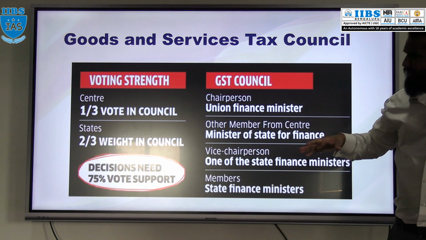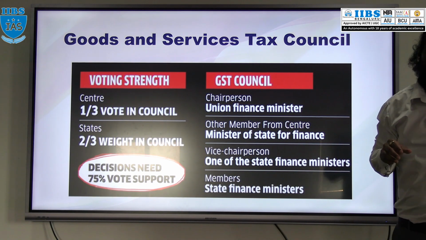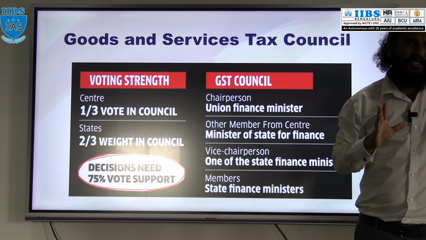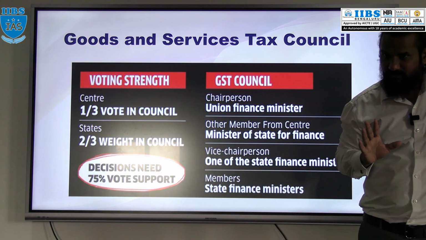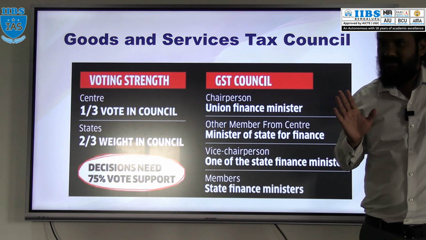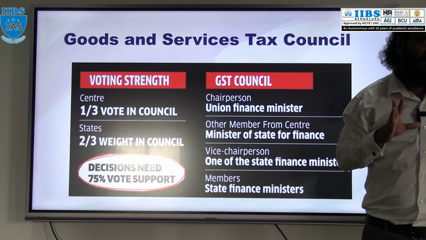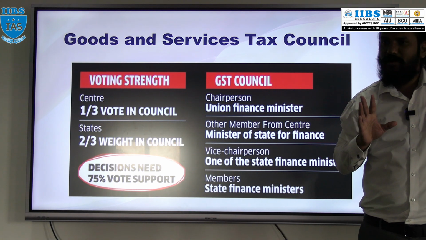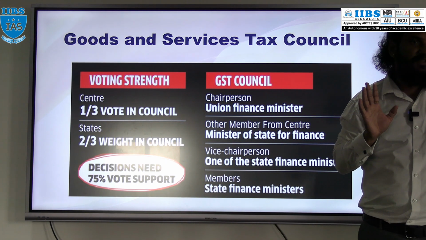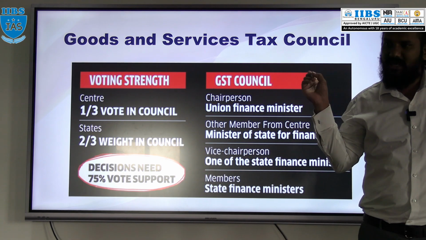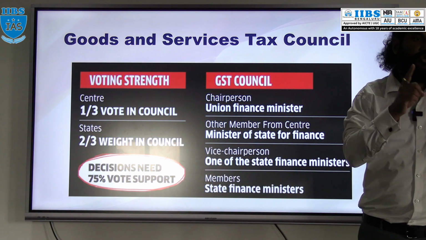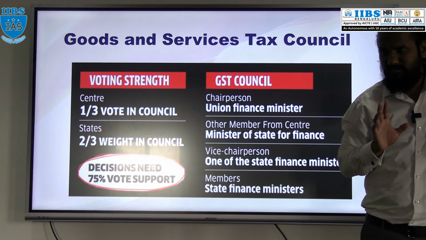Okay, and we will discuss the function of this council also. The GST Council will take decisions based upon meetings. First they need to conduct the meeting, and to conduct the meeting, a quorum should be there. Quorum means minimum attendance. What is the quorum here? Not less than half of the total members. If they have 30 members in total, for example, a minimum of 15 members should be there to conduct the meeting.